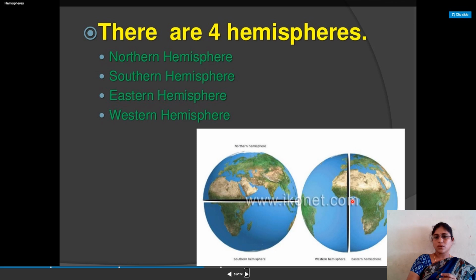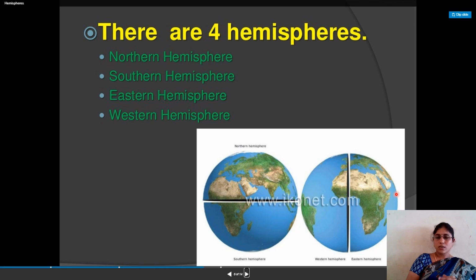And from the prime meridian, 0 degrees longitude, to 180 degrees west is the Western Hemisphere, and from the prime meridian to 180 degrees east is the Eastern Hemisphere. So our Earth globe is divided into 4 spheres: Northern Hemisphere, Southern Hemisphere, Western Hemisphere, and Eastern Hemisphere.